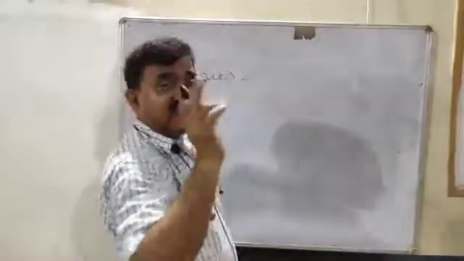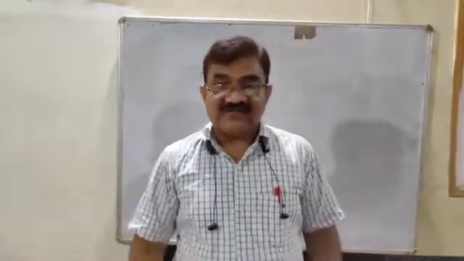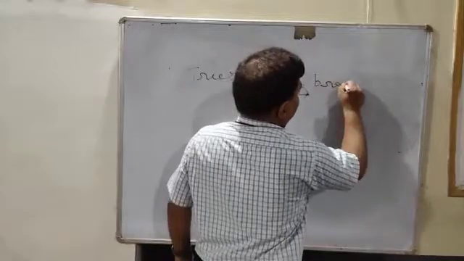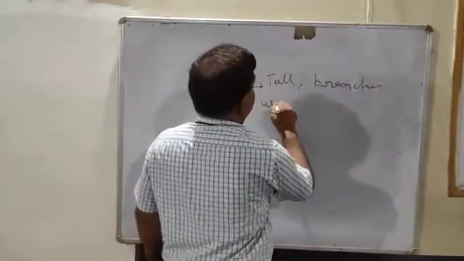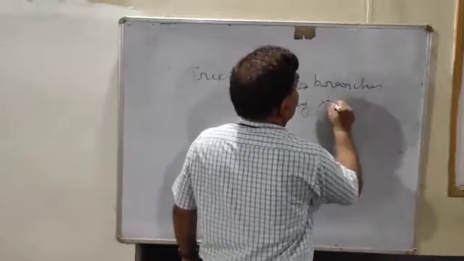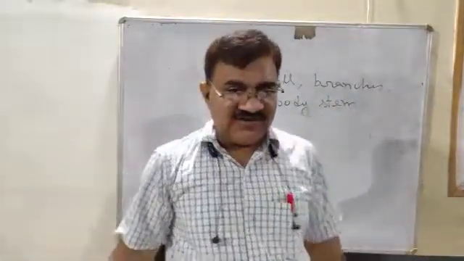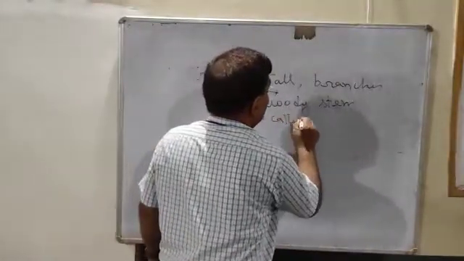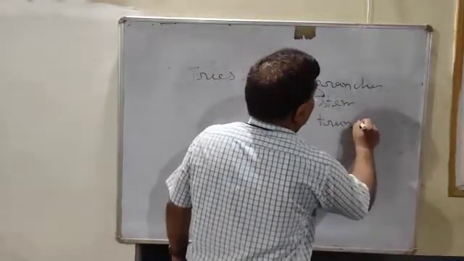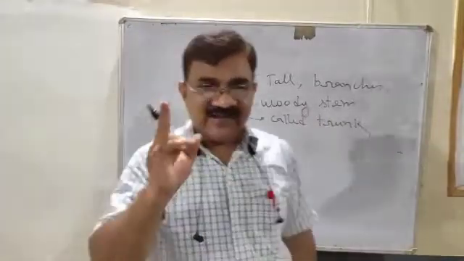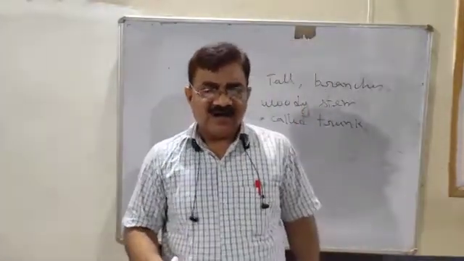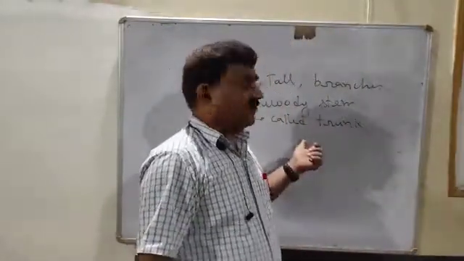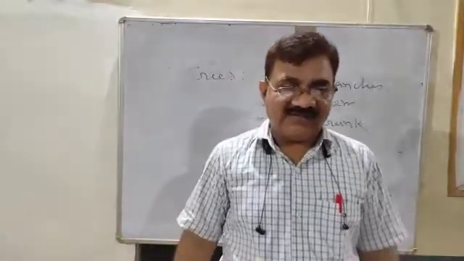They are very tall, have branches and a woody stem, and that woody stem is called the trunk. Examples are mango tree, neem tree, sal tree.